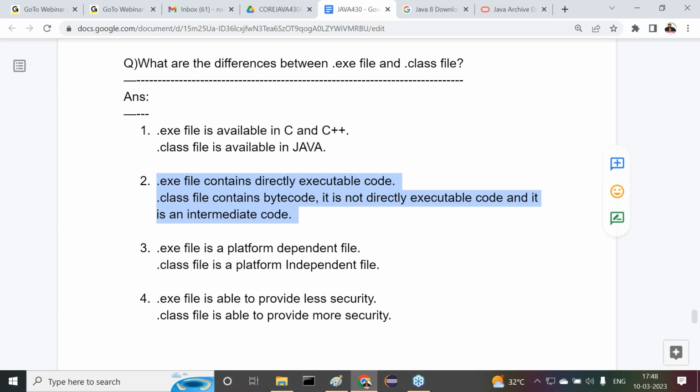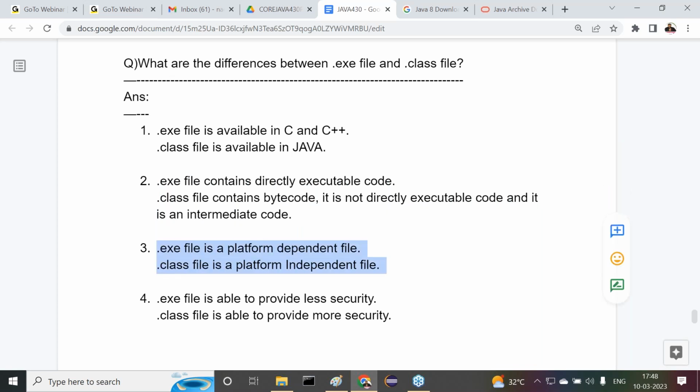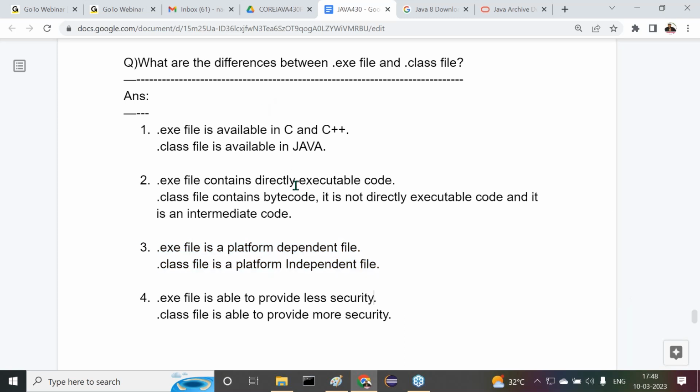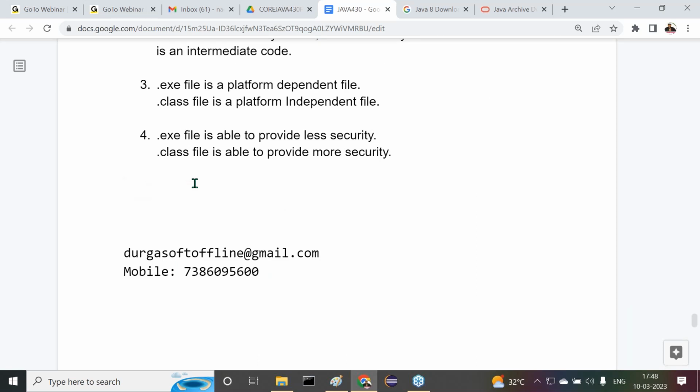It is not directly executable code, and it is an intermediate code. .exe file is a platform dependent file, whereas .class file is a platform independent file. .exe file provides less security, whereas .class file provides more security.